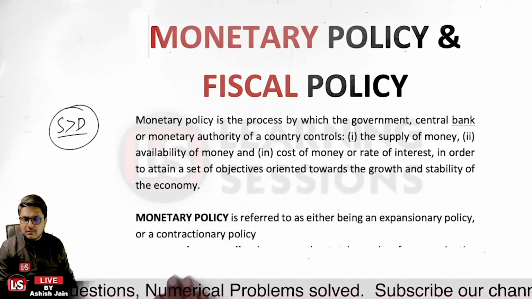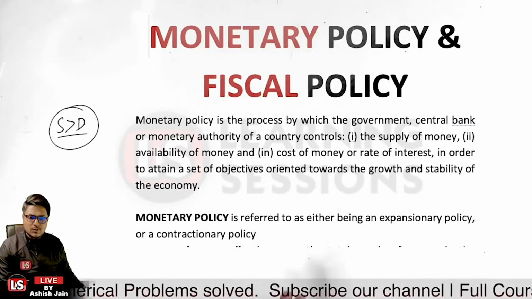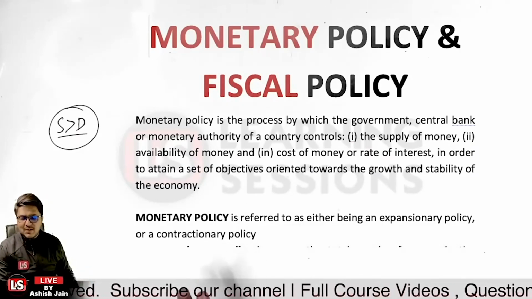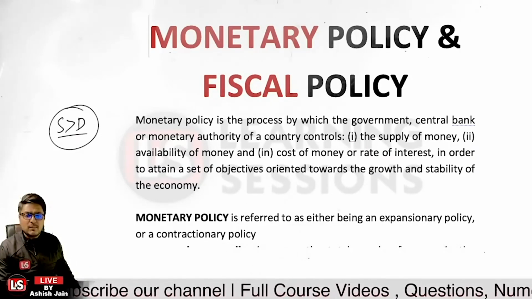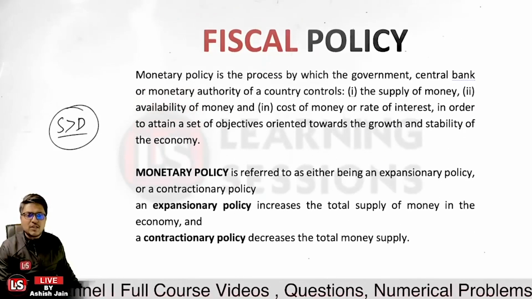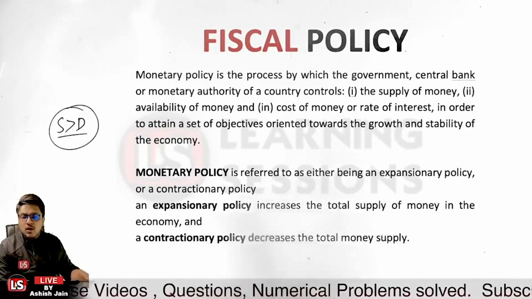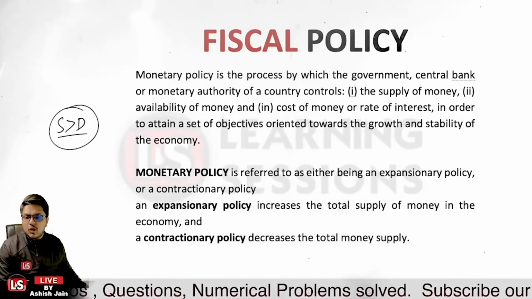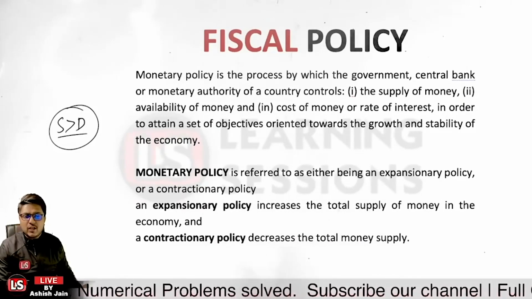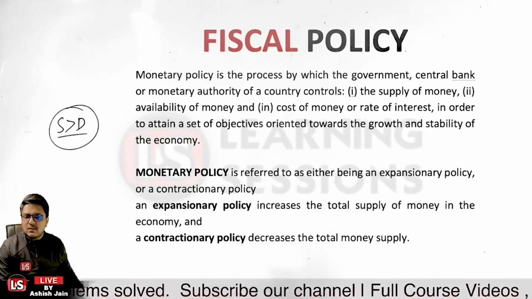Is that clear? So monetary policy is that process. Monetary policy is referred to as either an expansionary policy or a contractionary policy. Expansionary policy is that policy in which we want to increase the total supply of money in the economy, and contractionary policy means we want to decrease the total money supply.